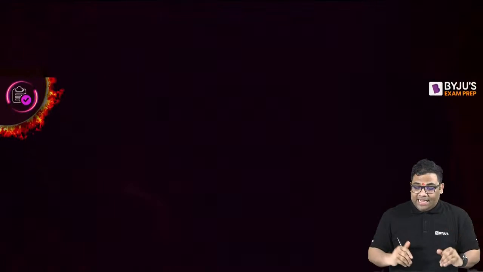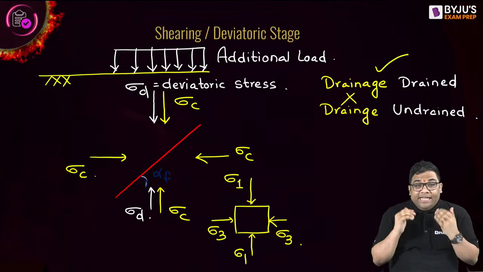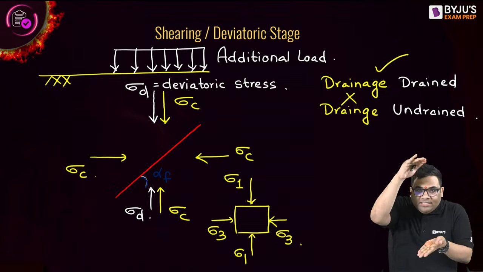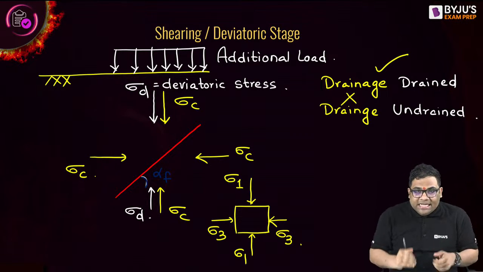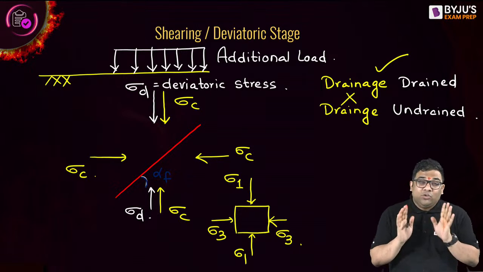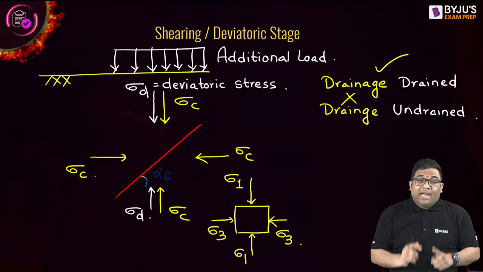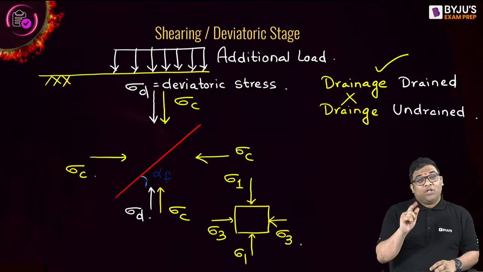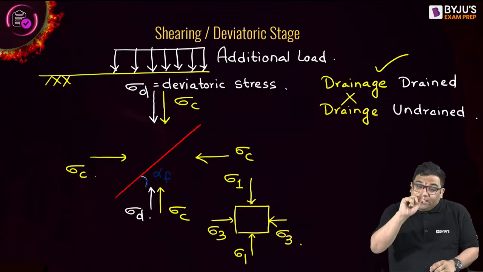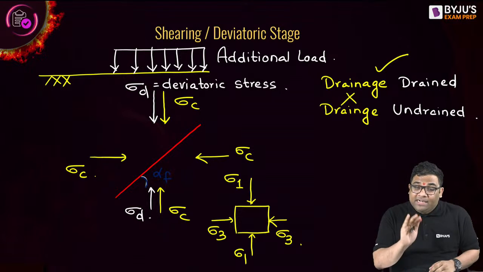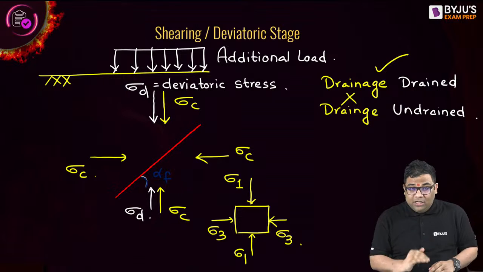Right? And then in the shearing or deviatoric stage, additional stress is coming at the ground level, due to which there is increase in the vertical stress. That increase in vertical stress or the additional stress is known as the deviatoric stress. And due to that, soil will fail at an angle alpha F with the horizontal. And this shearing or deviatoric stage can also have two conditions. If drainage is possible, then drained. Not possible, undrained. Understood?